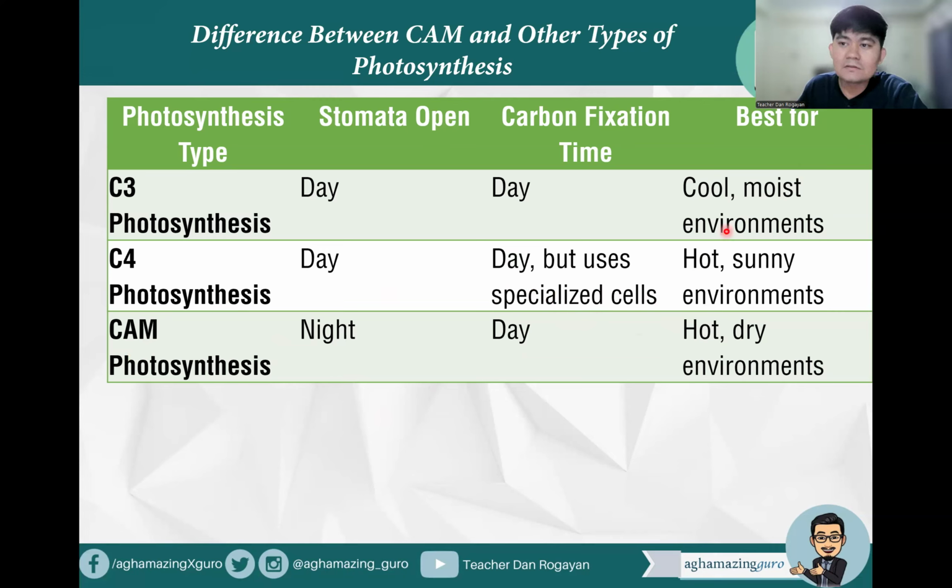So, best, C3 photosynthesis is in a cool, moist environment, while C4 is in a hot, sunny environment, while the CAM photosynthesis is best for hot, dry, or arid environments. Okay, so these are our photosynthesis types.